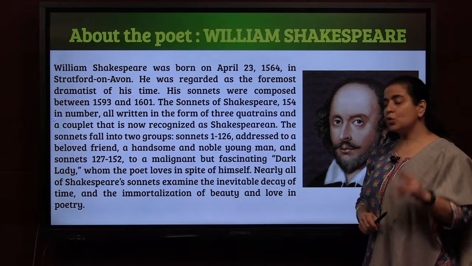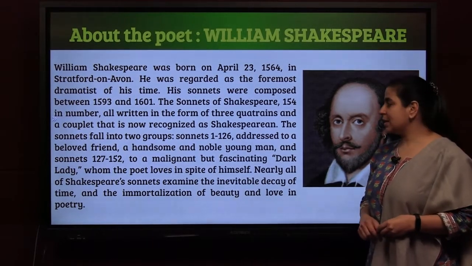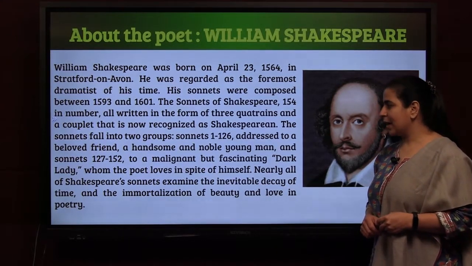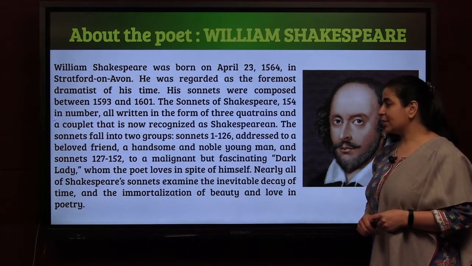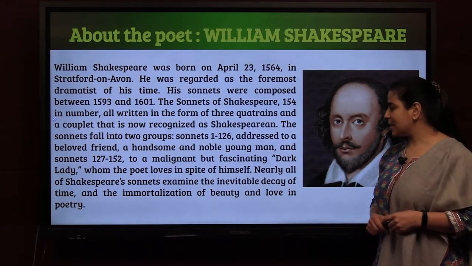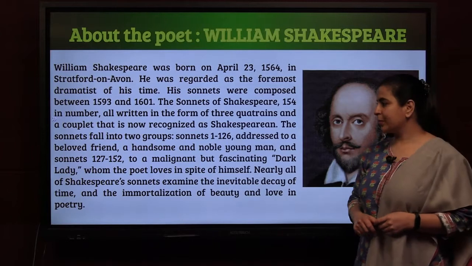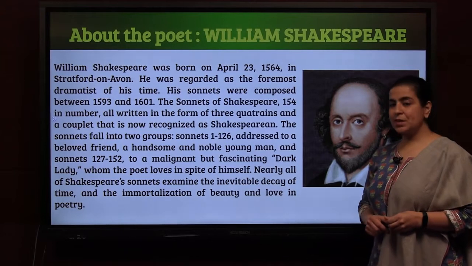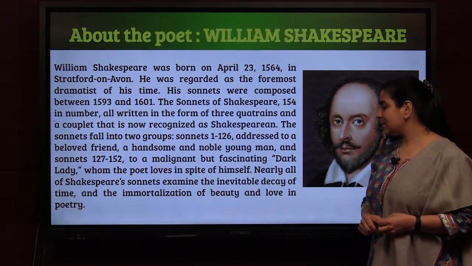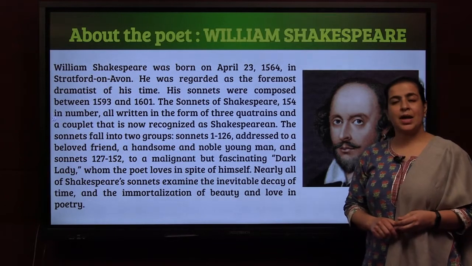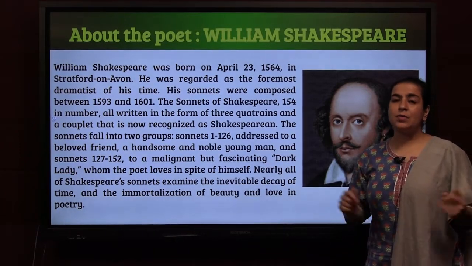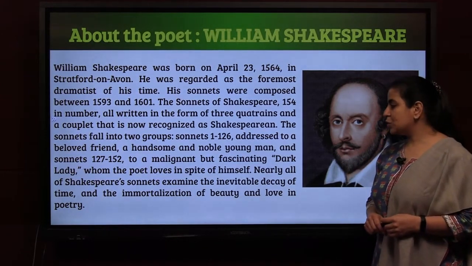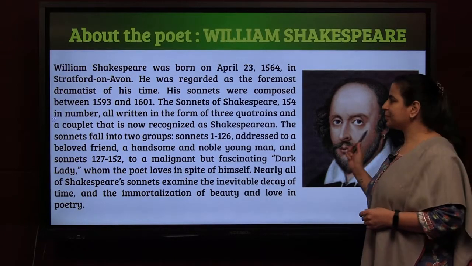The sonnets fall into 2 groups. Sonnets 1 to 126 are addressed to a beloved friend, a handsome and noble young man, and sonnets 127 to 152 to a malignant but fascinating dark lady, whom the poet loves in spite of himself. Nearly all of Shakespeare's sonnets examine the inevitable decay of time, how time passes, related to even the poet himself, Shakespeare, and the immortalization of beauty and love in poetry.